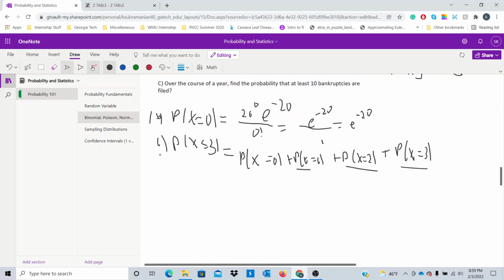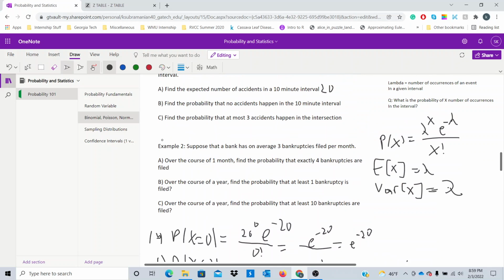Okay, so now that we've taken care of problem 1, let's go over problem 2. Suppose that a bank has on average 3 bankruptcies filed per month. So over the course of 1 month, find the probability that exactly 4 bankruptcies are filed.